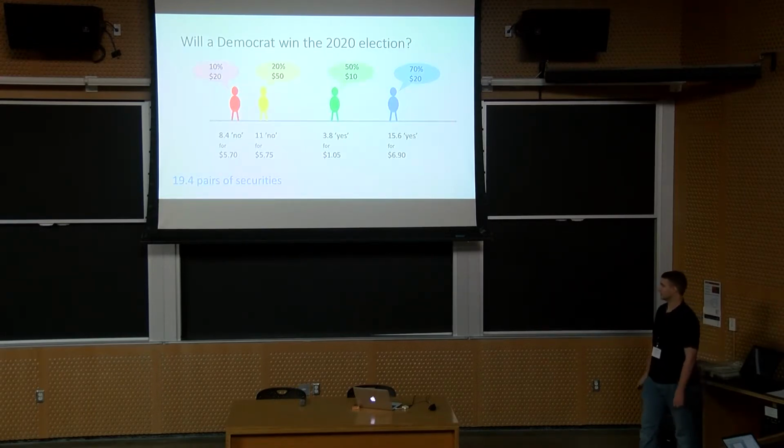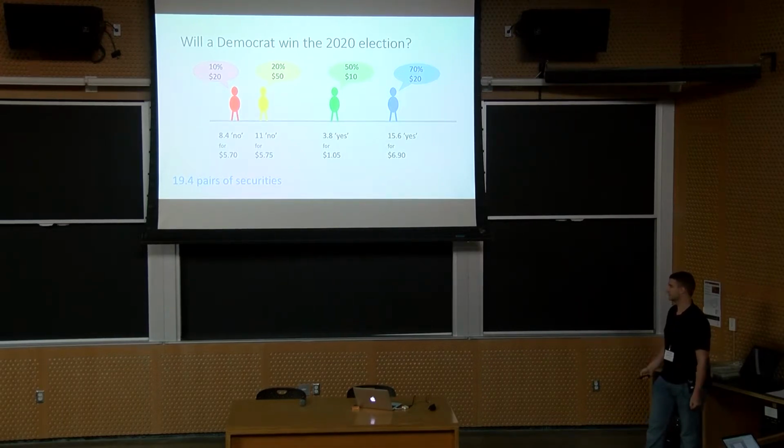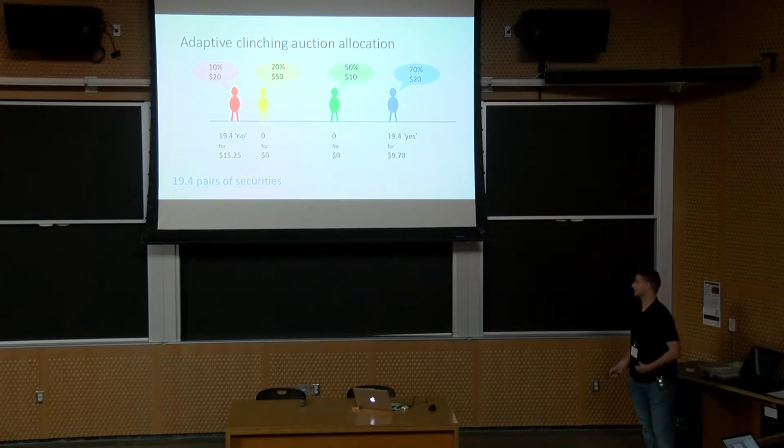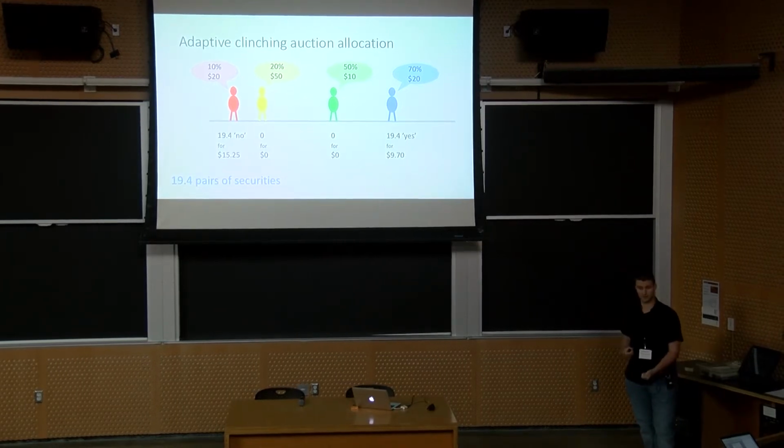All right, so if we think about auctioning our 19.4 pairs of securities that we had before according to the adaptive clinching auction, we're going to do two separate auctions, one for the yes securities, one for the no securities. We'll just run them independently, and we get this allocation here. This is better than before, it's more efficient. The securities are going to the people who want them the most.